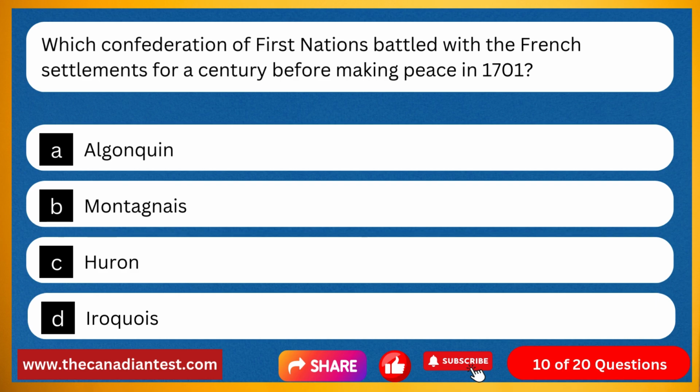Question 10. Which Confederation of First Nations battled with the French settlements for a century before making peace in 1701? Option A, Algonquin. Option B, Montagnais. Option C, Huron. Option D, Iroquois.